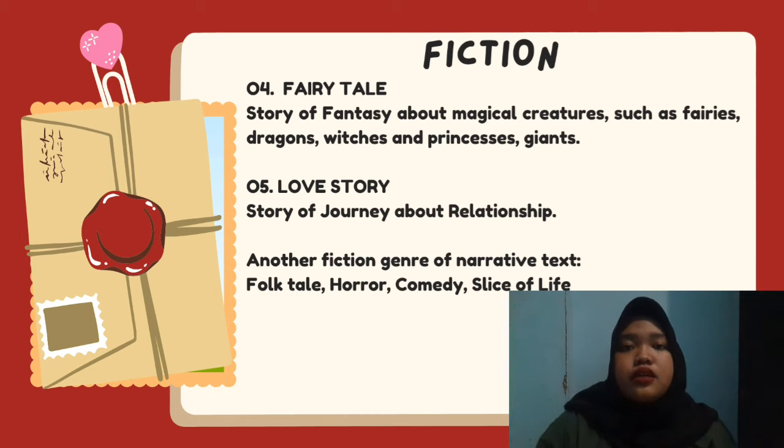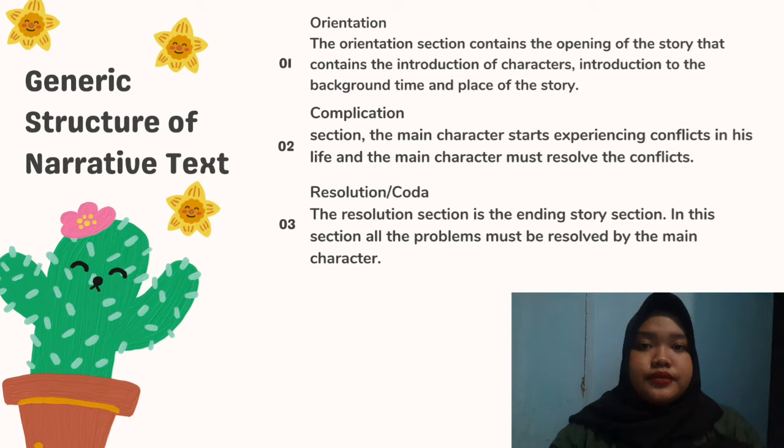Next, about the love story genre. Love story genre is a story about a journey of relationship, such as Disney texts like Mulan, Cinderella, Rapunzel, the Snow White. And the last one is other genres in fiction of narrative text, such as folk tale or horror or comedy and slice of life.